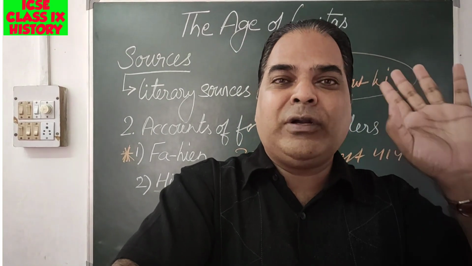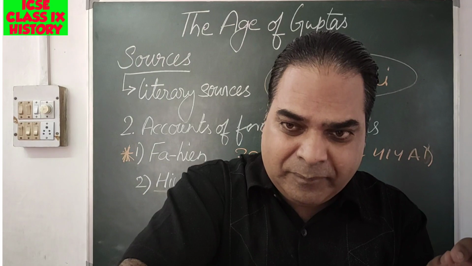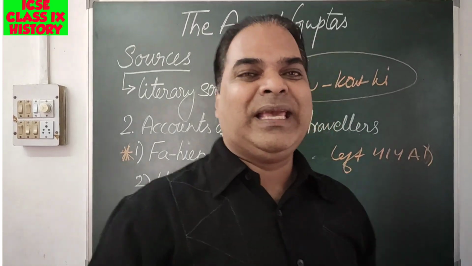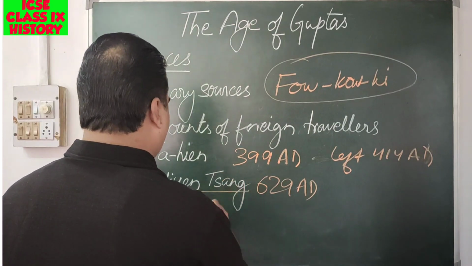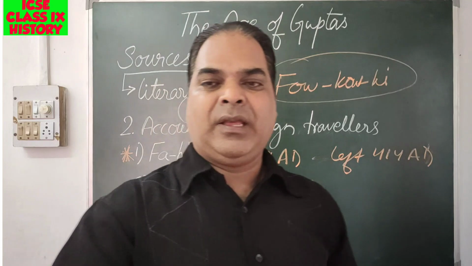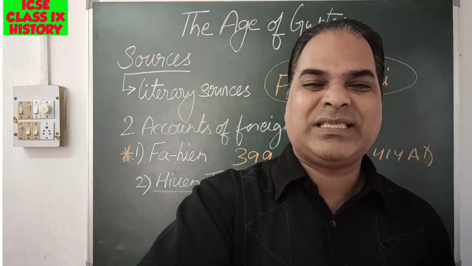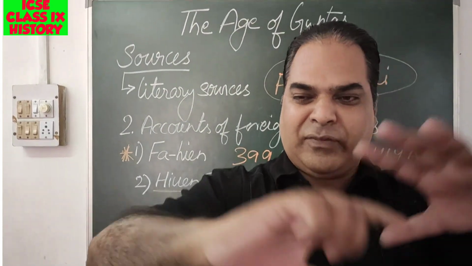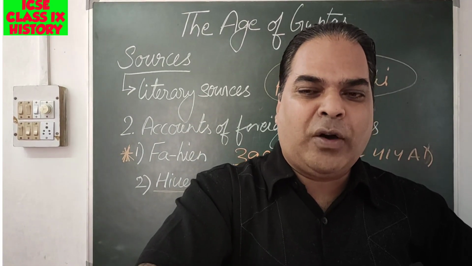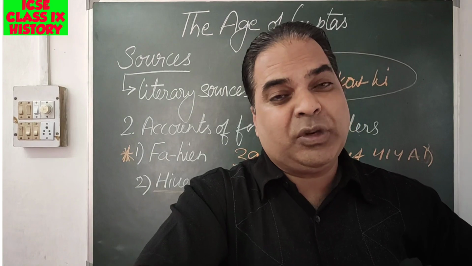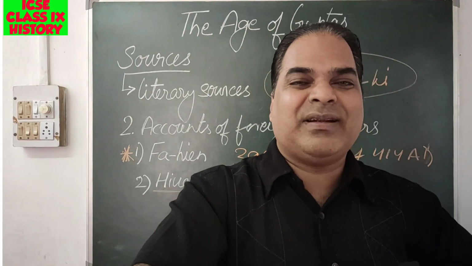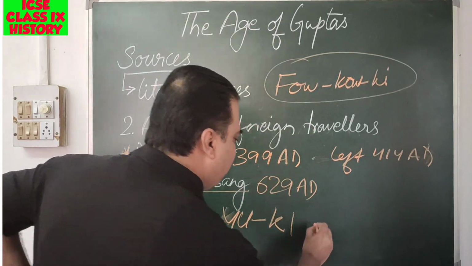So he wrote a full description of his journey and experience in a book known as Siyuki. What book did he write? Siyuki. In Siyuki, everything is mentioned. So what is it all about? The record of the Western world. Siyuki means record of the Western world. In 661 AD. In which year did he write this book?